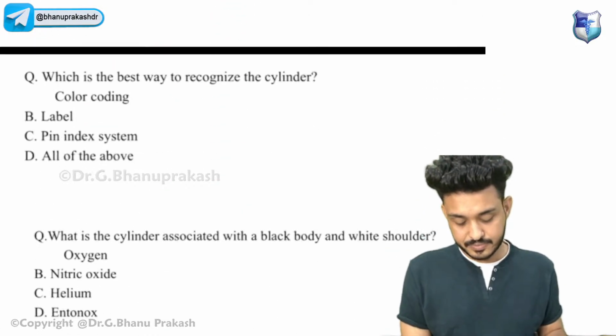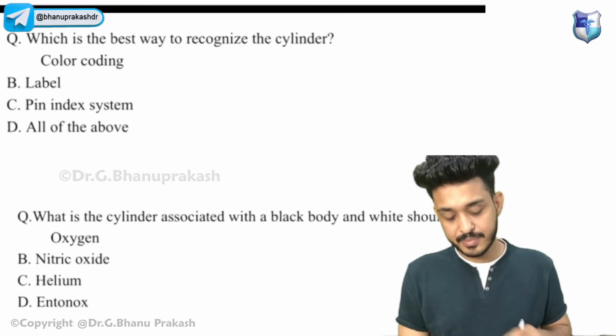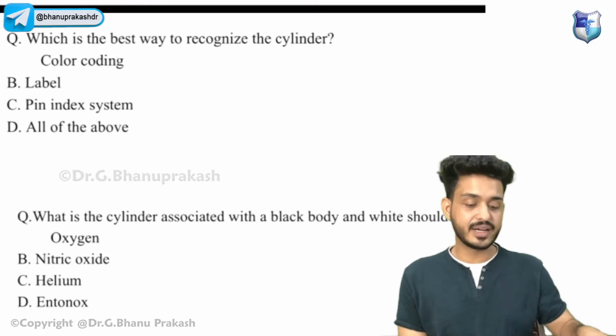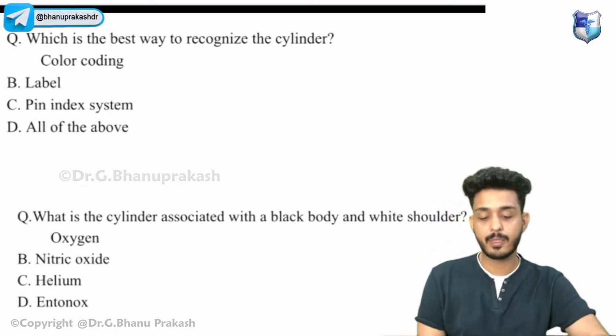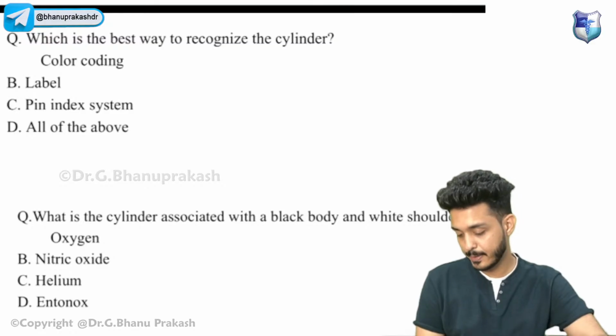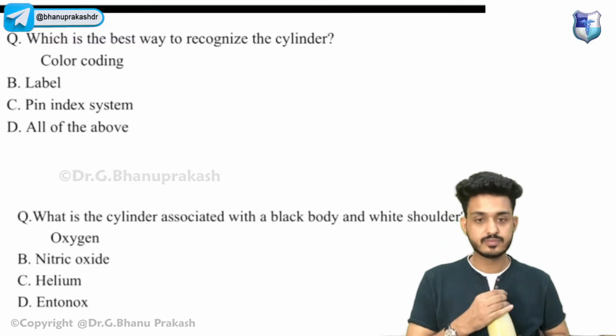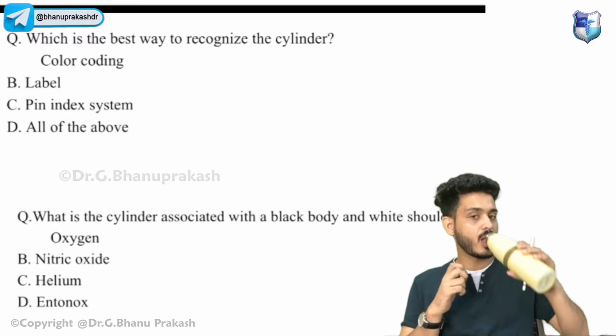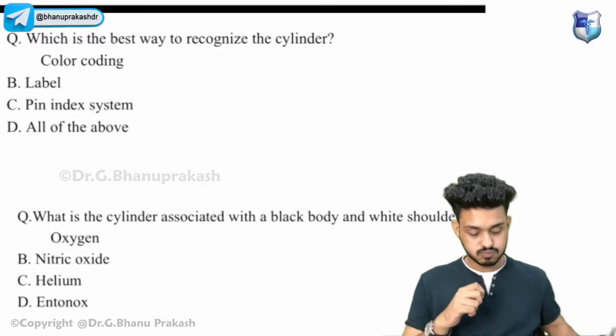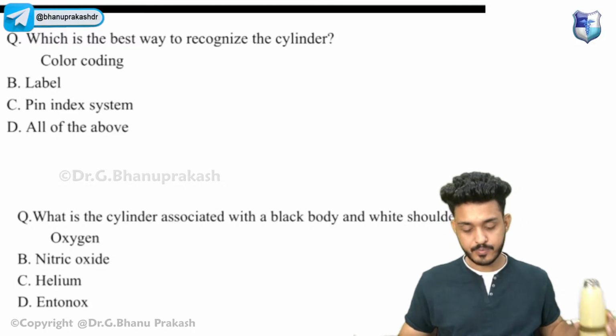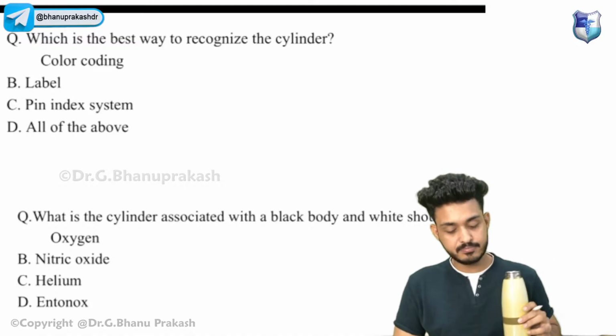Very good, guys. Now, which is the best way to recognize the cylinder? How do we recognize the cylinder? What is the best way? This was the question asked in the NEET PG examination. Try to answer. Color coding, pin index.